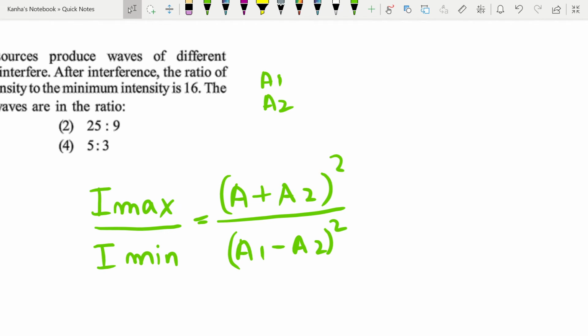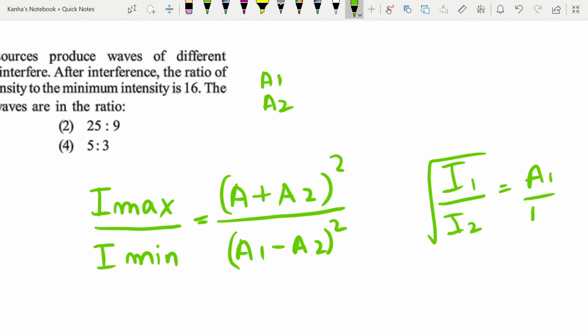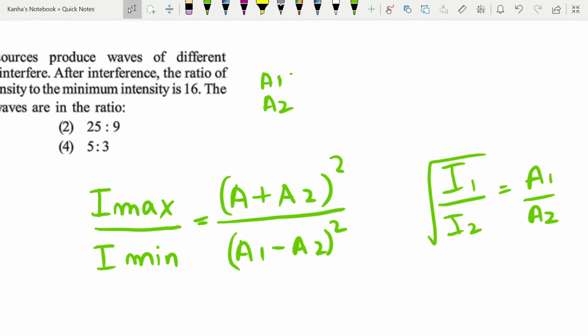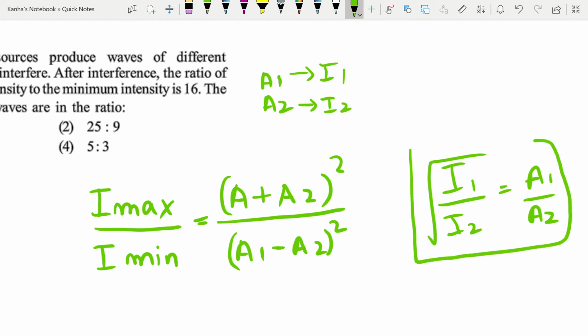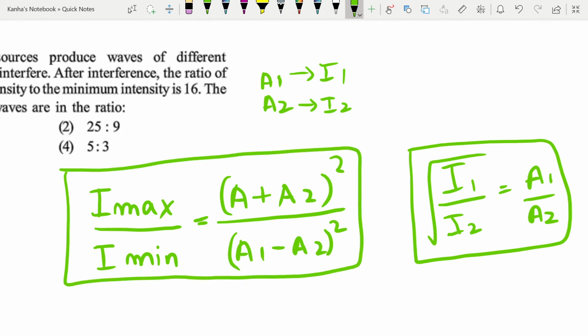You can see from here that root of I1 by I2 is equal to A1 by A2. This is already known to you. Corresponding to A1 you have an intensity I1, corresponding to the second wave you have an intensity I2. They are related by this function, and your Imax by Imin is given by this.